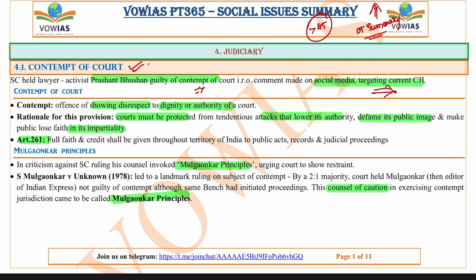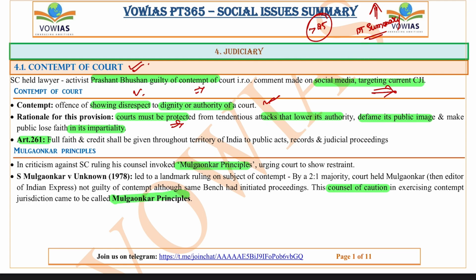So contempt of court, if you see, is basically an offense of showing disrespect towards the dignity or authority of the court. That is what is known as contempt of court. And the rationale for this provision, if you see, is that the court must be protected from attacks so that the authority of the court is not reduced. That is the main thing.